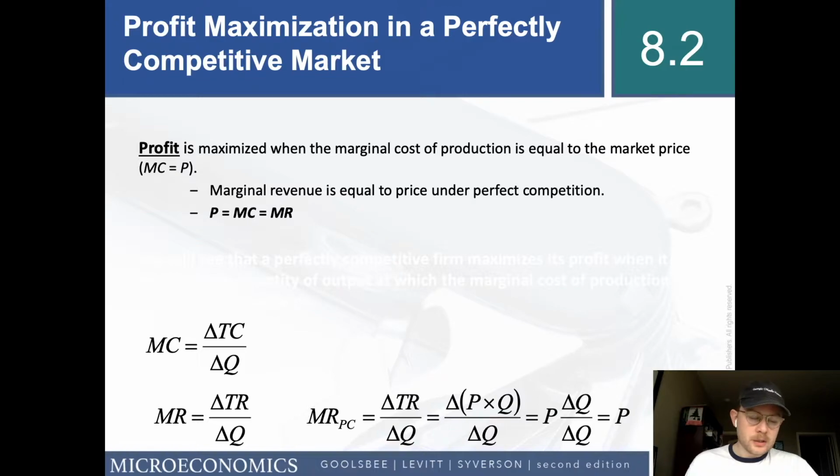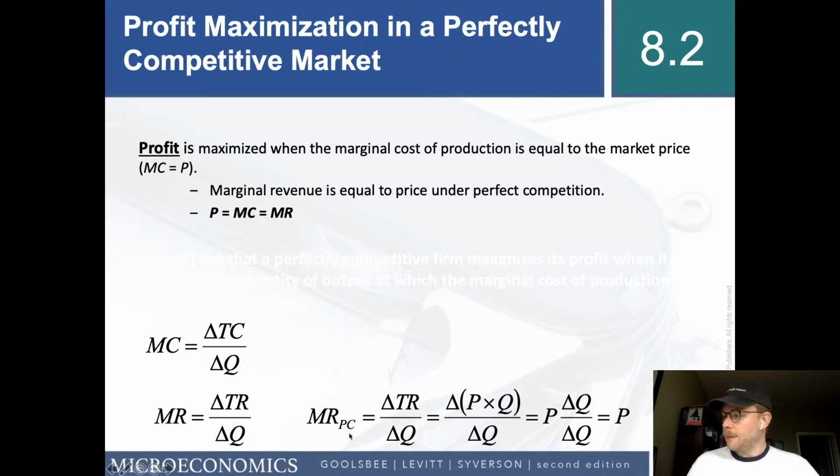So here are the equations for marginal cost and marginal revenue down at the bottom here. Marginal cost, we've talked about it before, is the change in the total cost over the change in quantity, so how much more it costs to make one more unit of a thing. The marginal revenue is the same idea, except on the revenue side instead of the cost side. So what's the change in our revenue from producing one additional good?